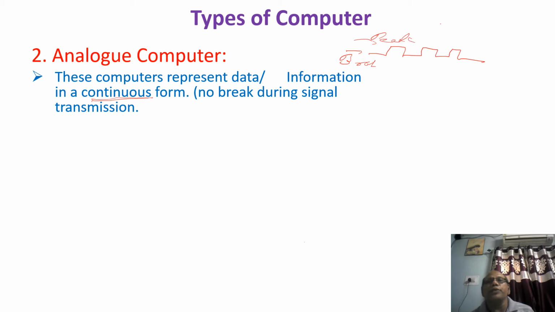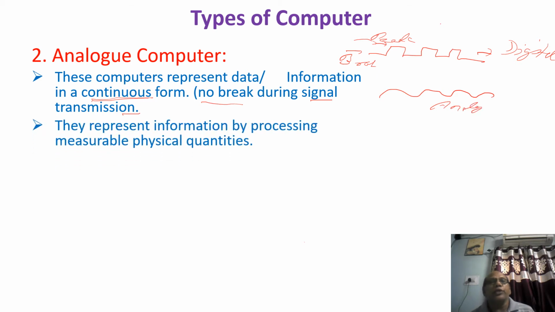These things happen in the digital computer. But here there is no break during the signal transmission. No break means the signals may be like this, continuous, and therefore this is also called an analog signal.